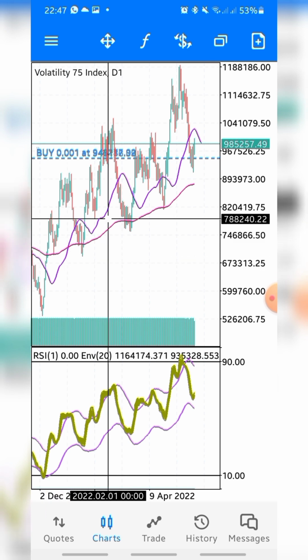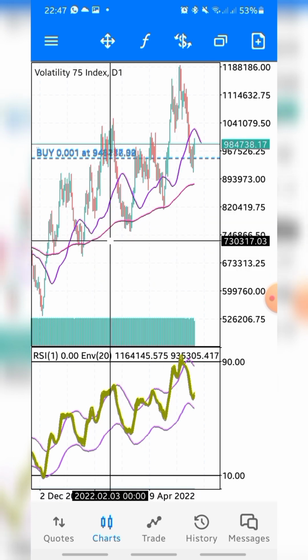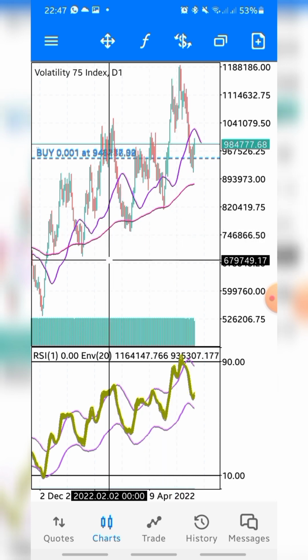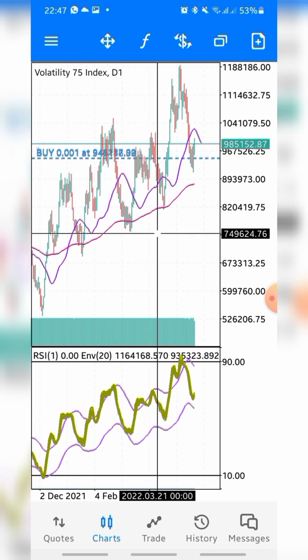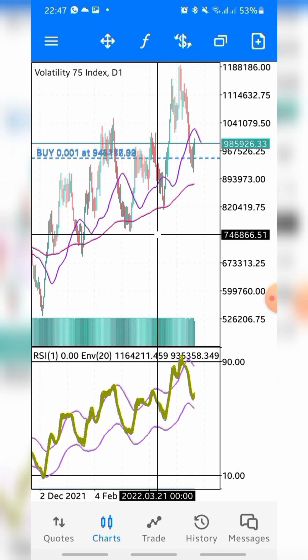The red moving average on your main chart is not for the lower time frame. If you are an intraday trader or a swing trader, this is how you can use the strategy. The difference between this video and the previous video is that the previous video is a scalping strategy and this present video is a long time trade. Scalping trade and a long time trade.